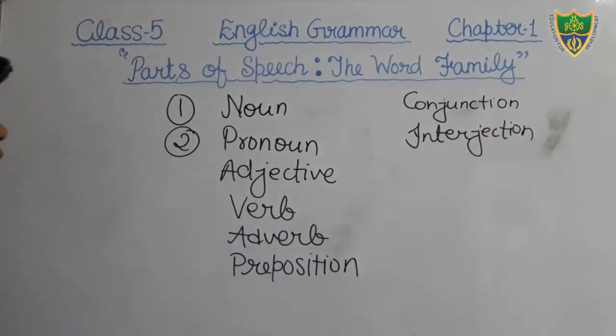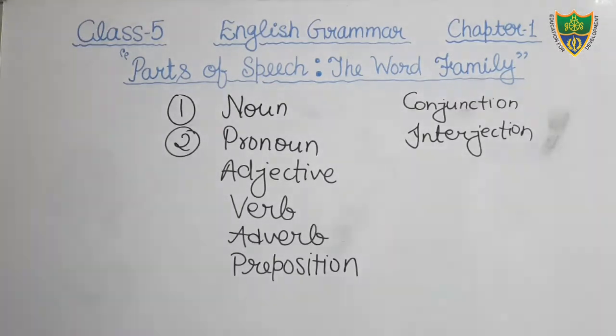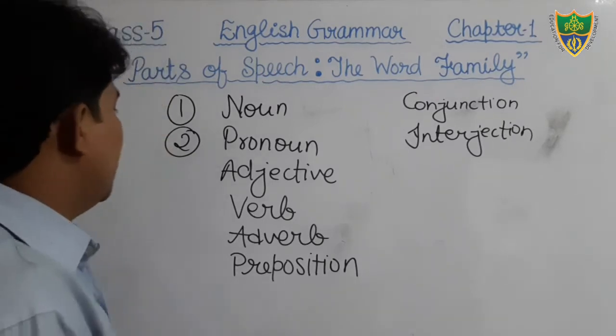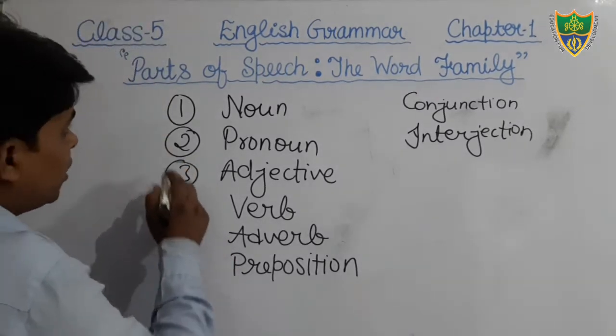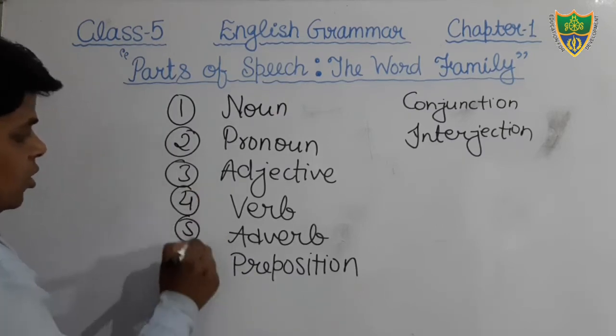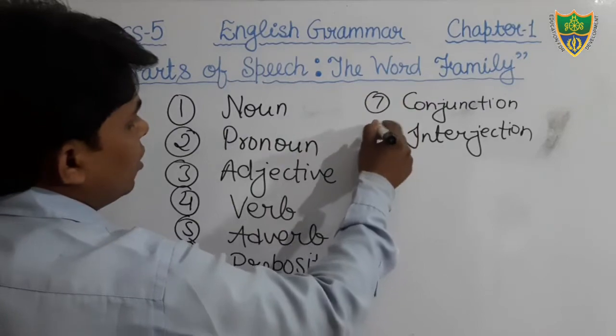Okay students, these are the 8 parts of speech in English. Noun, pronoun, adjective, verb, adverb, preposition, conjunction, and interjection. So these are the 8 parts of speech. How many parts of speech are there? 8. You can see 6, 7, and 8.